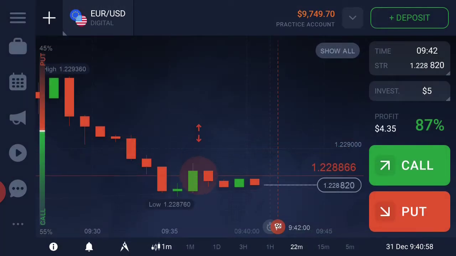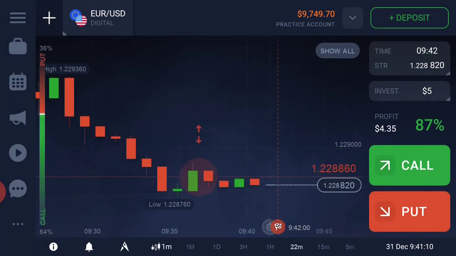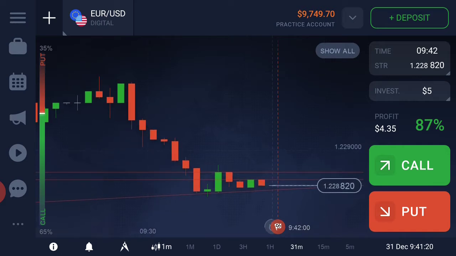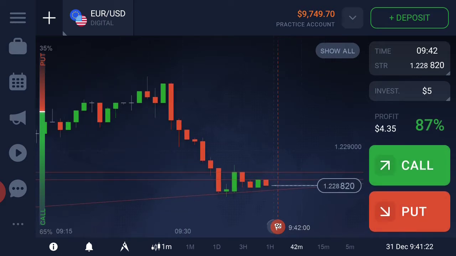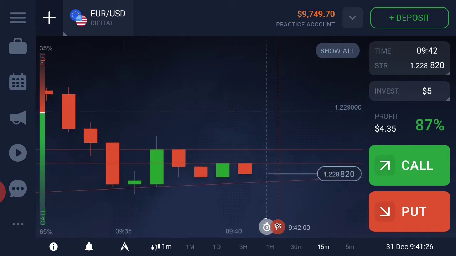I see some sellers entering from this level. So now the sellers changed their entry point from here to here. This whole area is a seller's area. In the market right now there is no volume. This is a low volume market, so we are waiting for confirmation, then we will trade here.